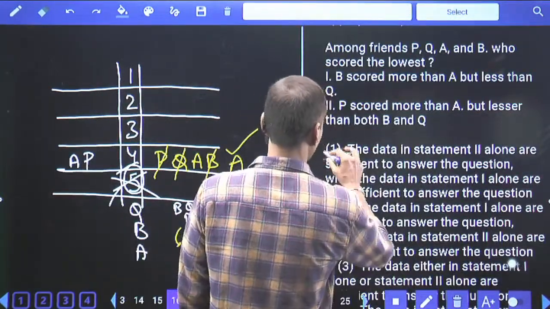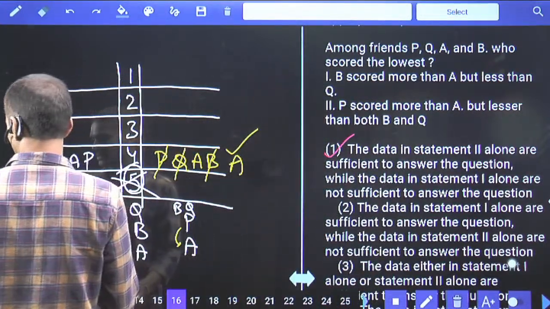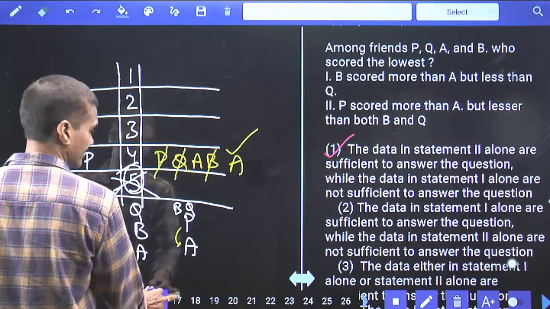Only 2 alone. Tell me what is your answer here. Choice 1 is the answer. Question number 16. Then coming to question number 17.